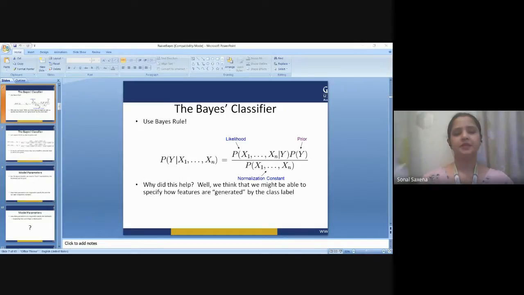So in statistics, Naive-Bayes classifiers are simply a family of simple probabilistic classifiers based on applying Bayes theorem with strong independence assumptions between the features. They are among the simplest Bayesian network models, but coupled with kernel density estimation, they can achieve a higher accuracy level. Naive-Bayes classifiers are highly scalable, requiring a number of parameters linear in the number of variables in a learning problem. Maximum likelihood training can be done by evaluating a closed form expression, which takes linear time, rather than by expensive iterative approximation as used for many other types of classifiers.